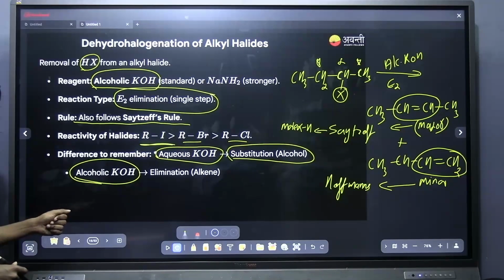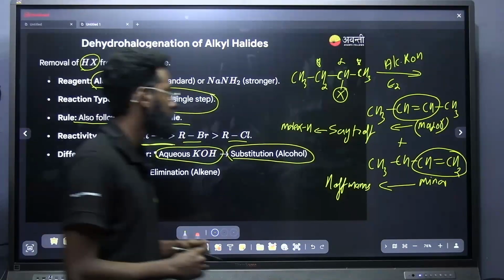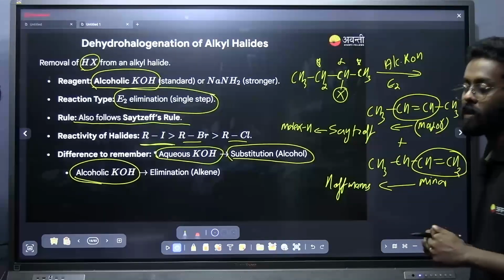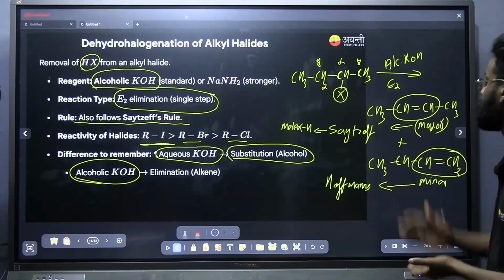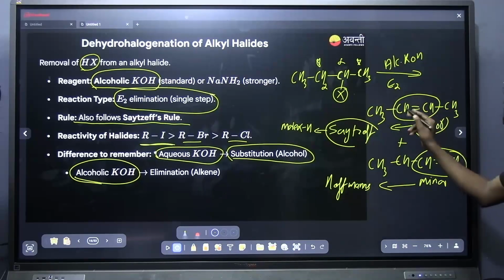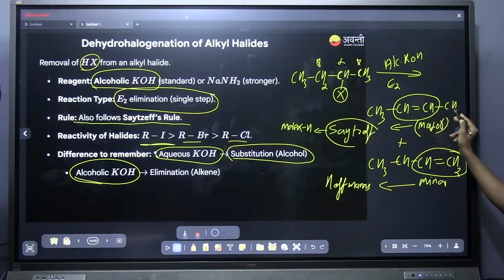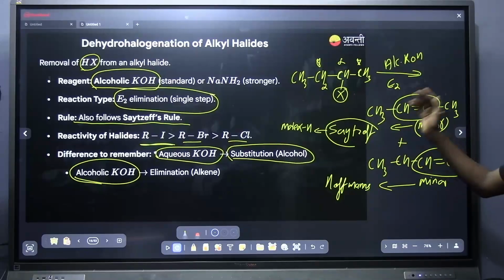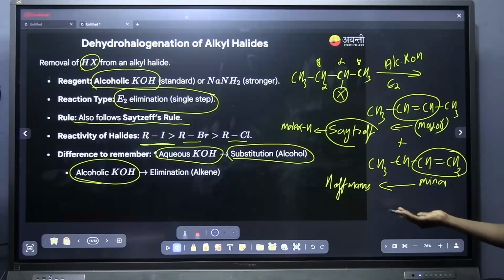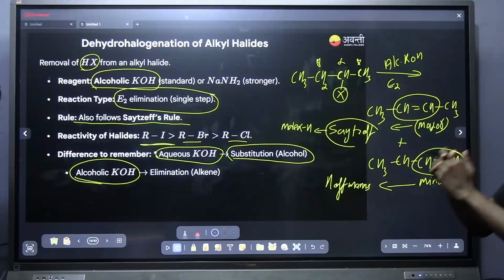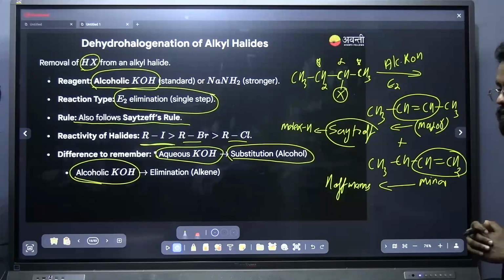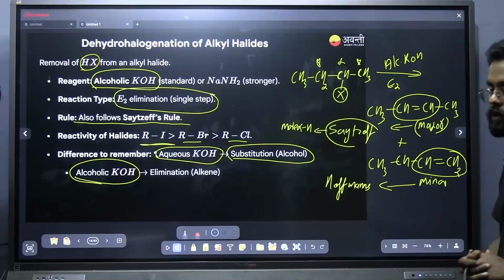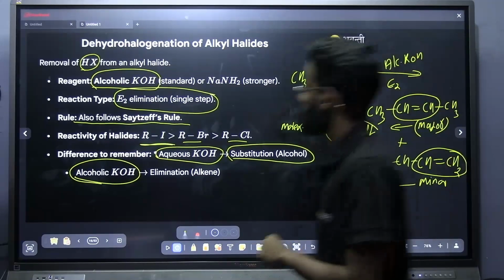So what is Saytzeff rule? Saytzeff rule is nothing but more substituted alkene is the stable one, and less substituted alkene is the least stable one. Here this alkene is more substituted, that is CH3, or the alkene with more number of hydrogen atoms, that is the major product. The rule which says that the alkene with more alpha hydrogen is the major one is Saytzeff rule. We will be calling the product the Saytzeff product. Okay, thank you.